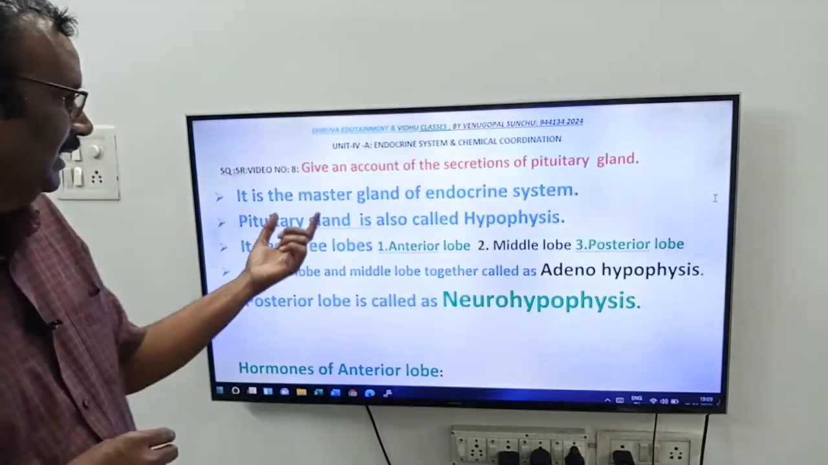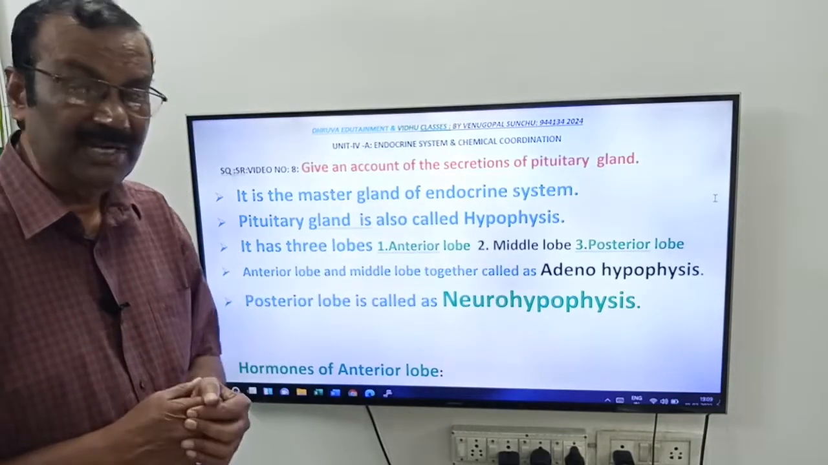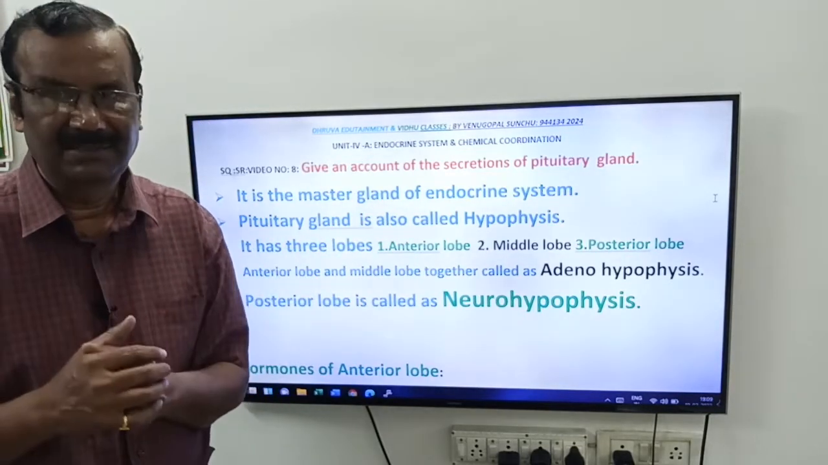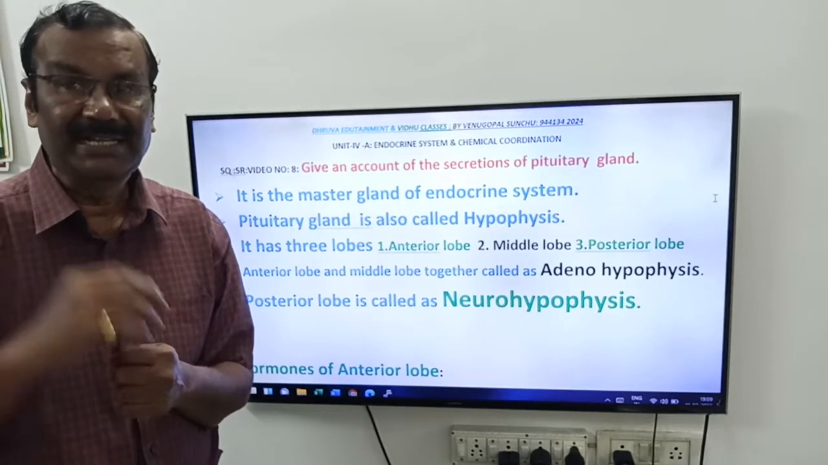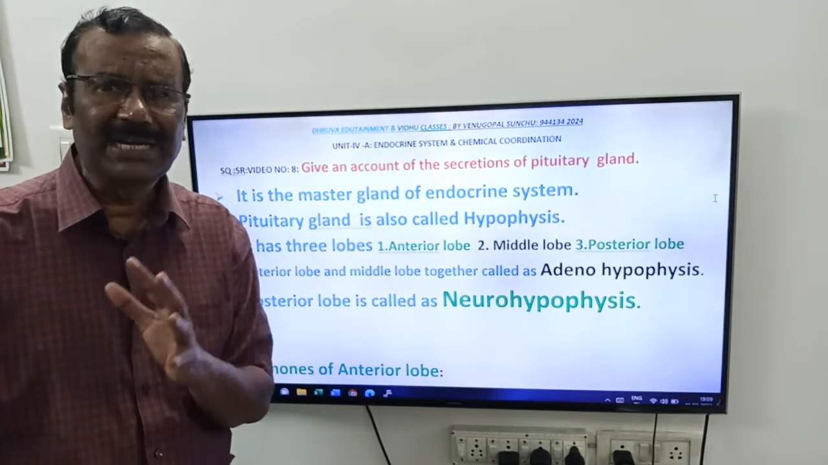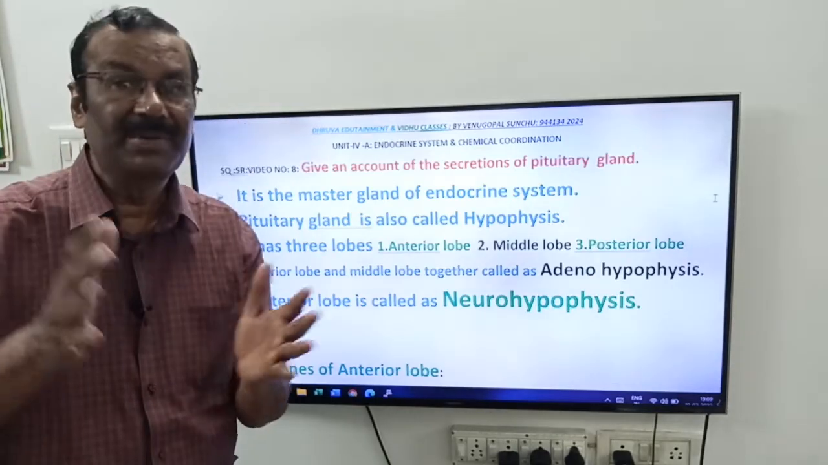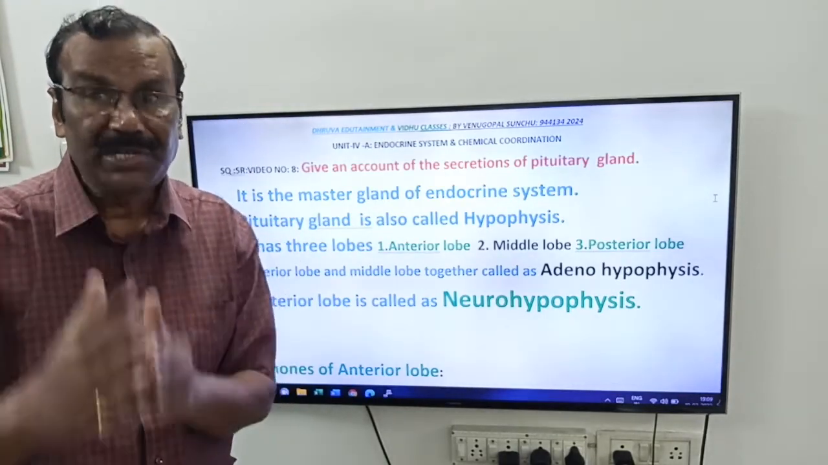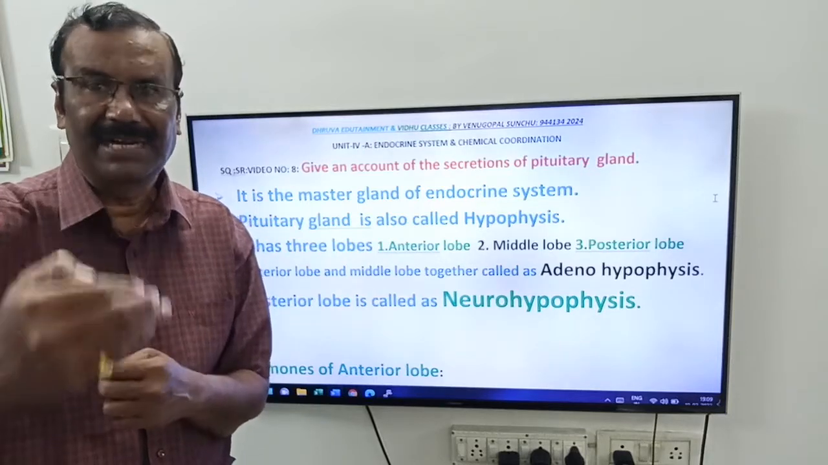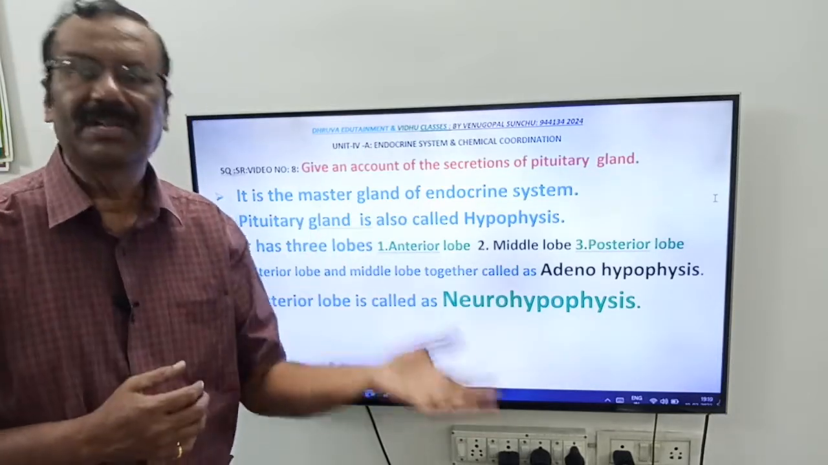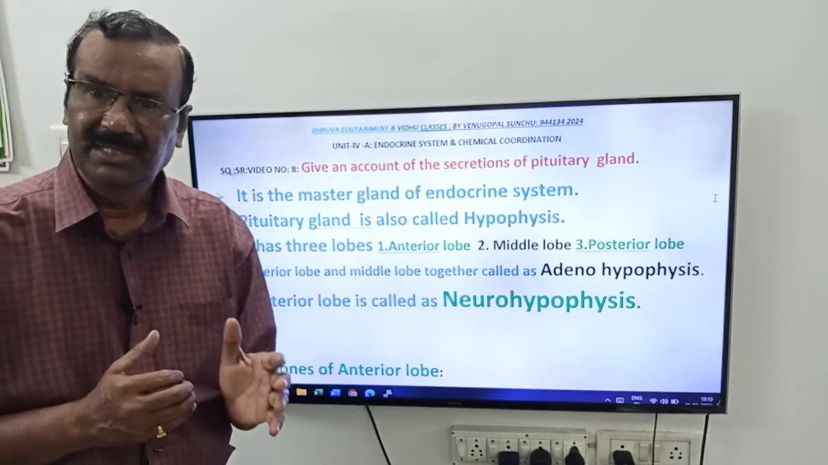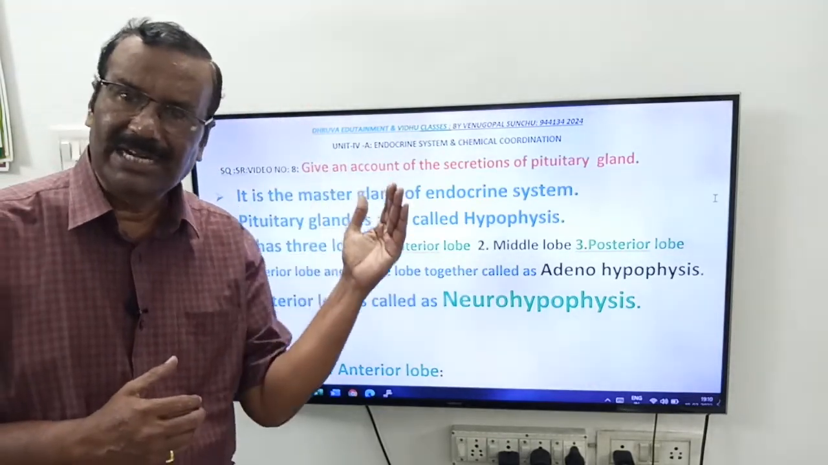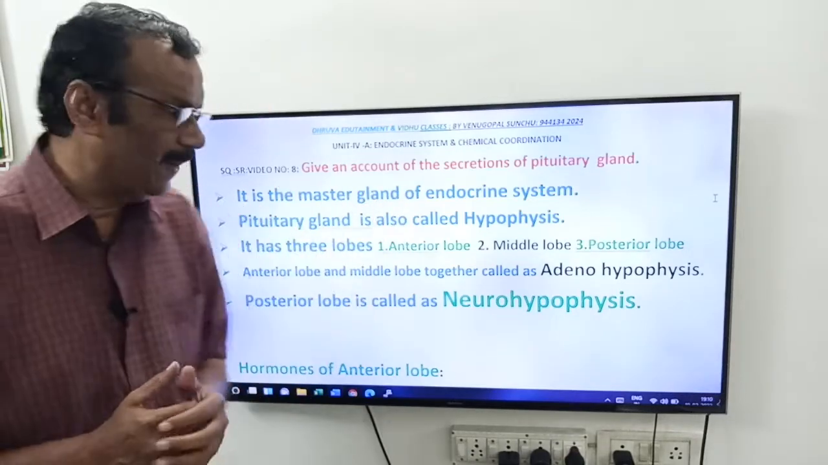See, friends, it is also called as hypophysis. Why is it called hypophysis? Hypo means on the ventral side or lower side, physis means brain. Friends, there is no need to write this in the exam, but you have to remember it. It is present on the ventral side of the brain, so because of that we are calling it hypophysis. Pituitary gland is also called as hypophysis. It is also called as master gland of endocrine system.